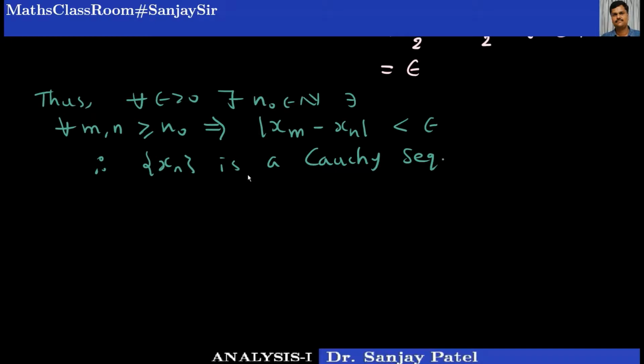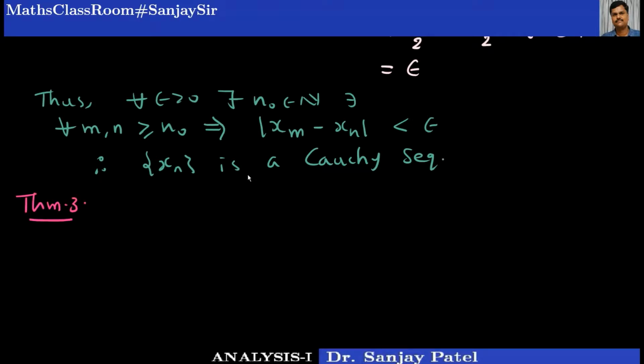But remember, if I take a Cauchy sequence in some system other than the real numbers, then this will not be true, which I'll discuss after the proof of this theorem. So let me write down the statement of this next important theorem.